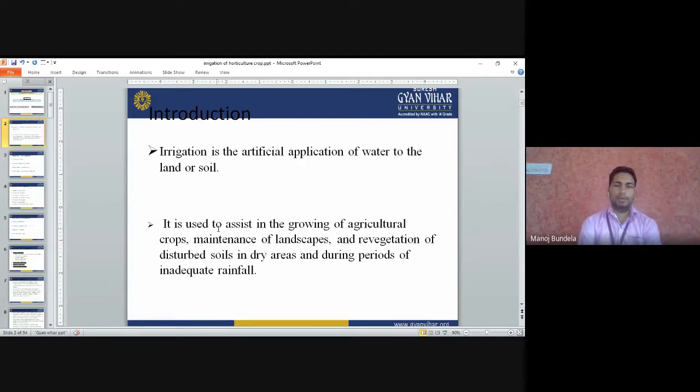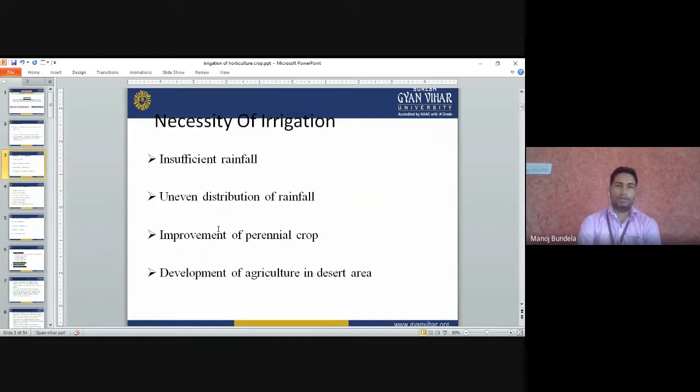So normally we will apply the water, irrigate the crops to maintain the landscape, to maintain the plants and to grow the plants. And the soils where the water is not available to the plants, in that area we have to apply the water. Necessity of irrigation.